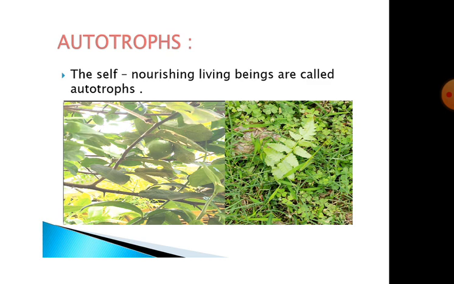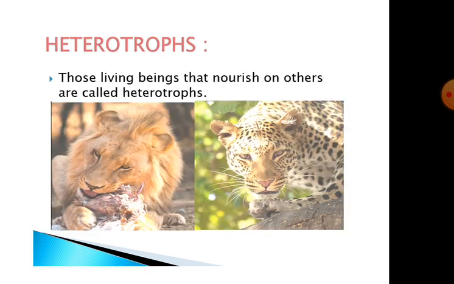Next, autotrophs. The self-nourishing living beings are called autotrophs. For example, plants. All plants can prepare their own food in the presence of sunlight, carbon dioxide, etc. by the process of photosynthesis. So those living beings who can prepare their own food are called autotrophs.